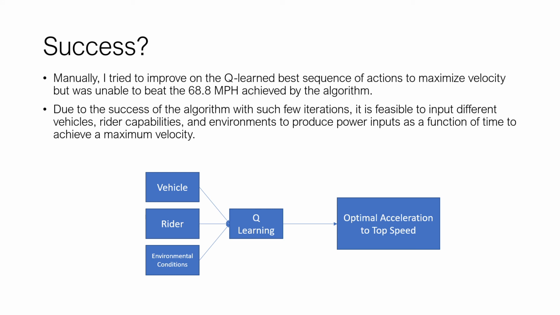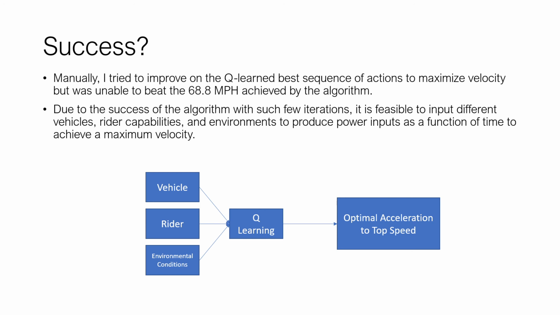Okay, so was this a success? Well, manually I tried to improve upon the Q-learning best sequence of actions to maximize velocity, and I couldn't. So I call that a bit of a success. And the algorithm was actually quite successful with very few iterations. I ran only 250 training runs to get to the agent that I showed the results of here. And this agent's capable of building up a power input over time to accelerate to a maximum speed for any number of vehicles or rider capabilities or different environments.